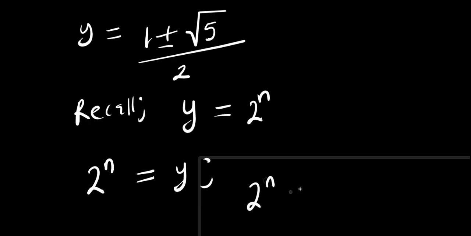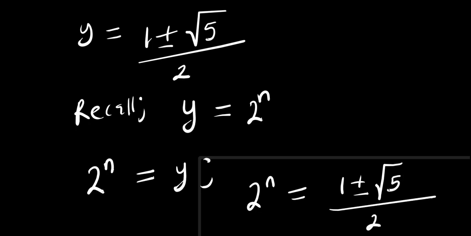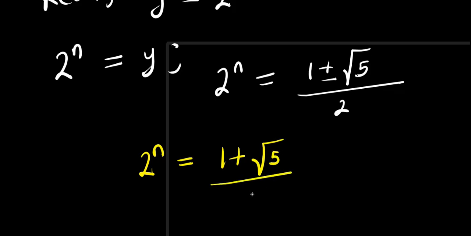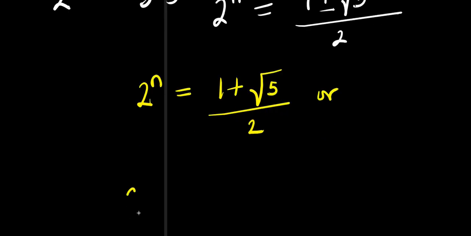Meaning 2 to the power of n equals 1 plus or minus root 5 divided by 2. So from here, we have 2 power n equals 1 plus root 5 divided by 2, or we have 2 power n equals 1 minus root 5 divided by 2.